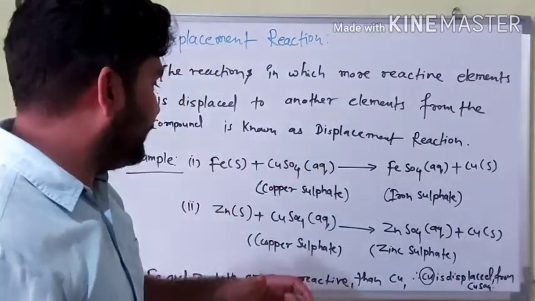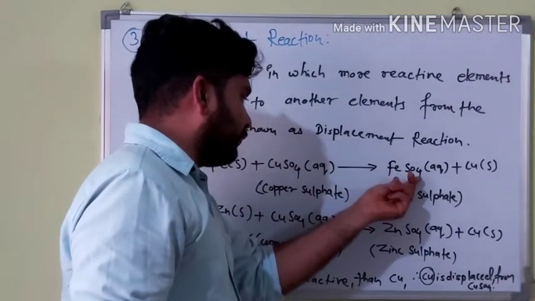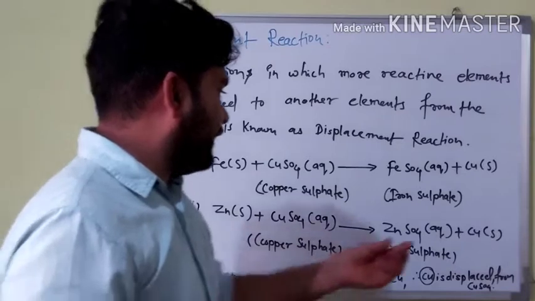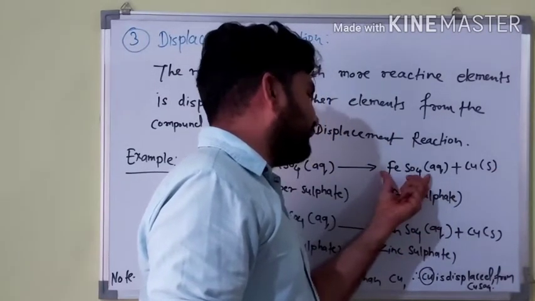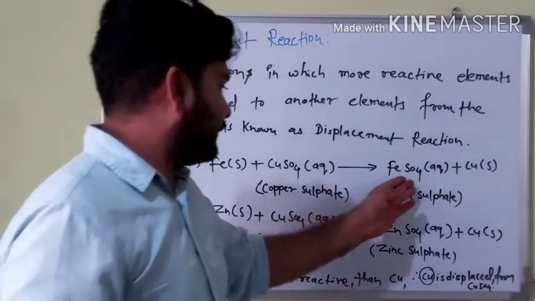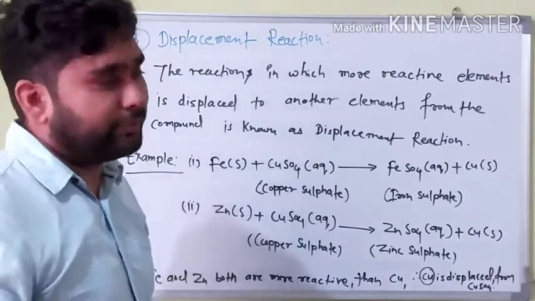After some time the copper is displaced by iron from the sulfate solution, and another product, iron sulfate, is made. At that time the iron nail becomes brownish in color.